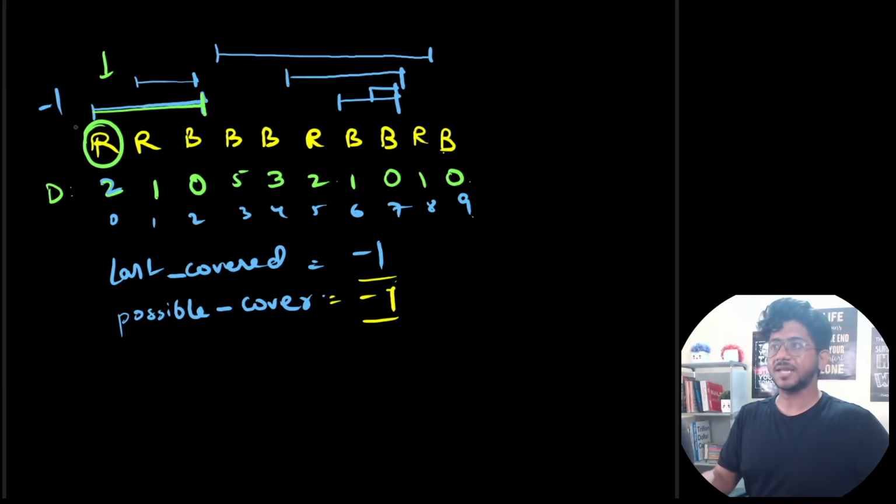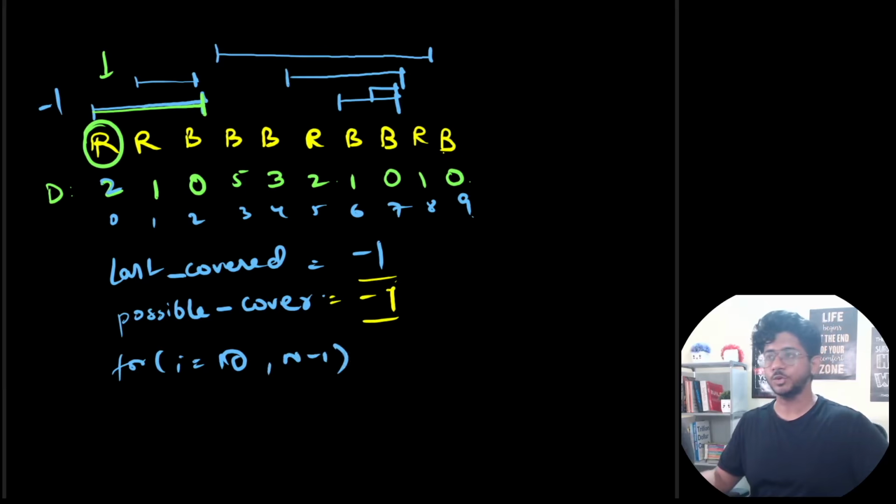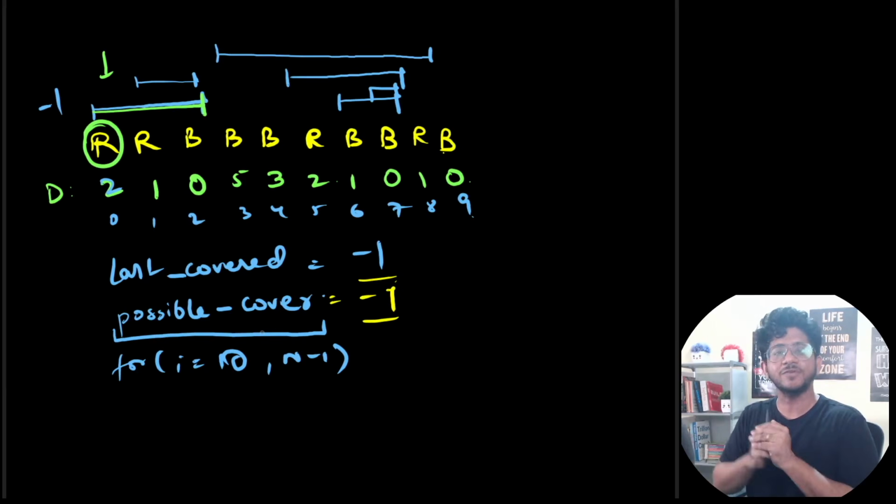Now we are going to go through I, so for I equal to 0 to n-1, that is what we're going to do. And for a particular index, we will check whether it is in the last covered range. If the current element is already converted to red, then we are good to go. We don't need to spill anything forward. But if it is not, then we have to check if it is inside the possible covering range. Like maybe with one spill, can we cover this? If yes, then we will spill that thing and spill it to the most distant.